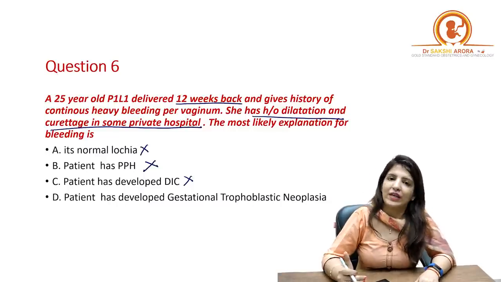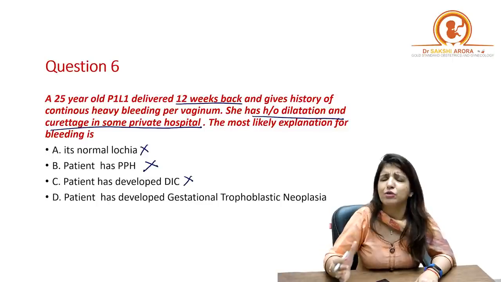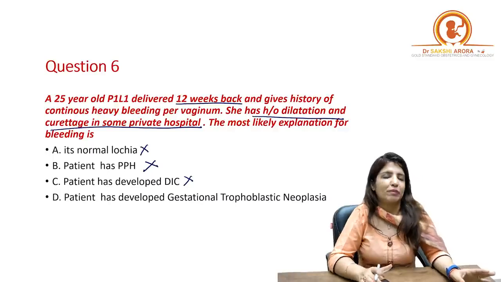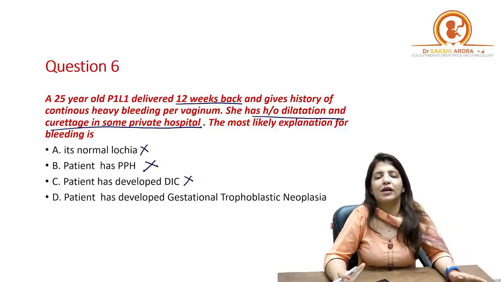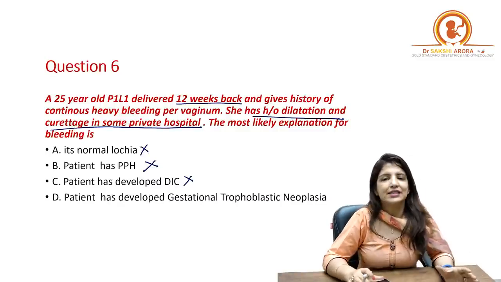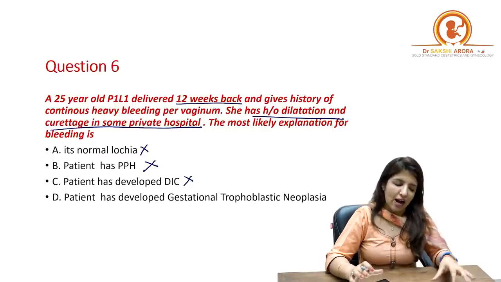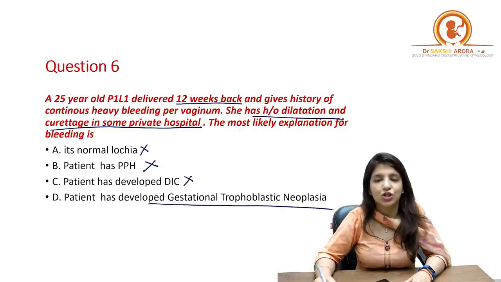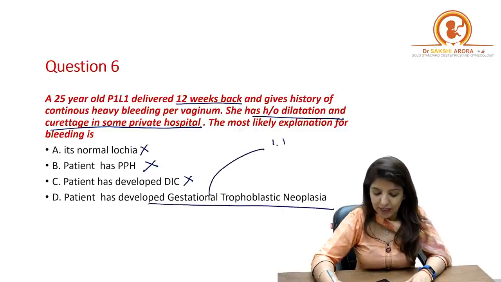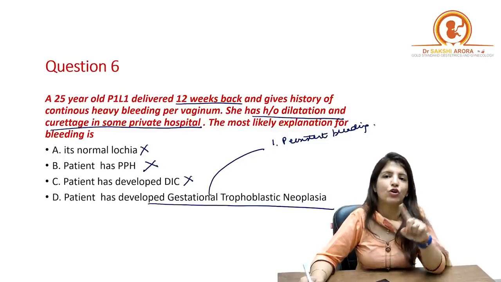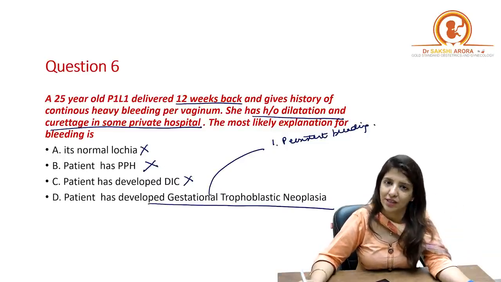So this patient over here who's having continuous bleeding after delivery, DNC has been done and still the bleeding has not been controlled. Most probably she has developed gestational trophoblastic neoplasia. What are the signs and symptoms which should tell you that after H-mole evacuation or after delivery, the patient has developed gestational trophoblastic neoplasia? Number 1, if the patient is having persistent bleeding. That should bring your attention towards gestational trophoblastic neoplasia.